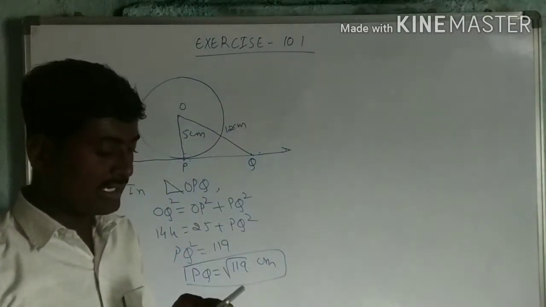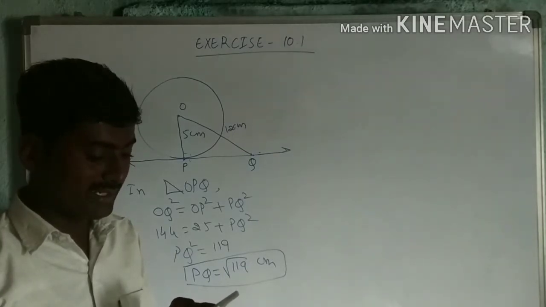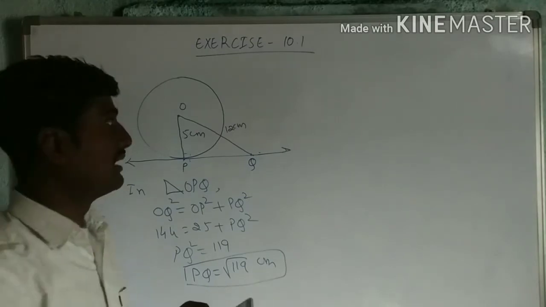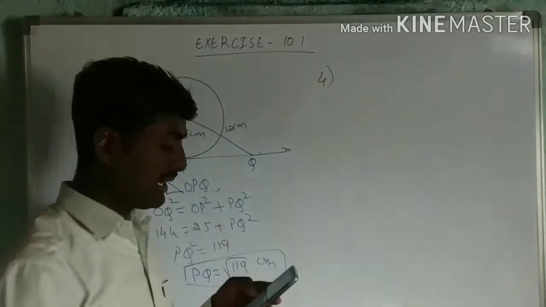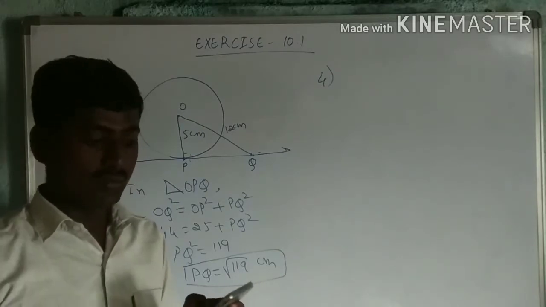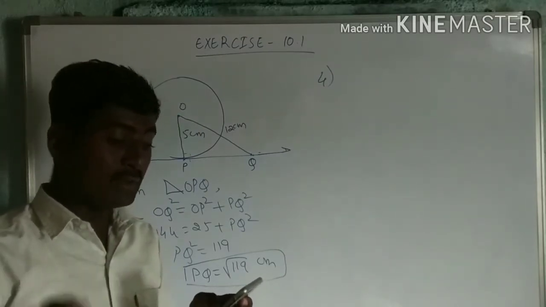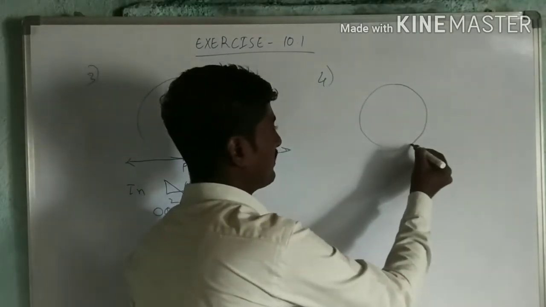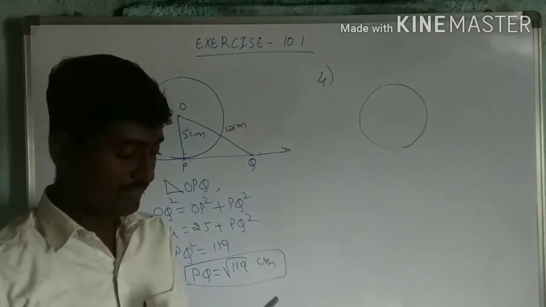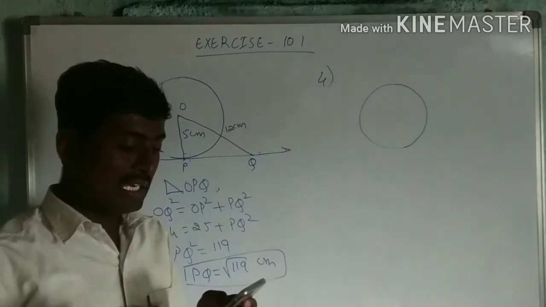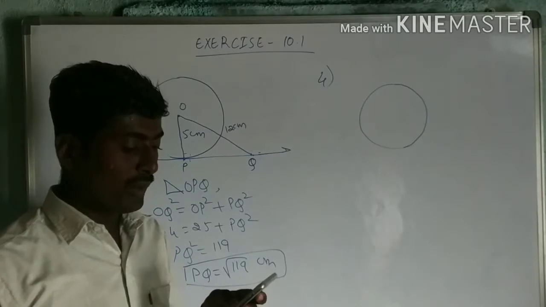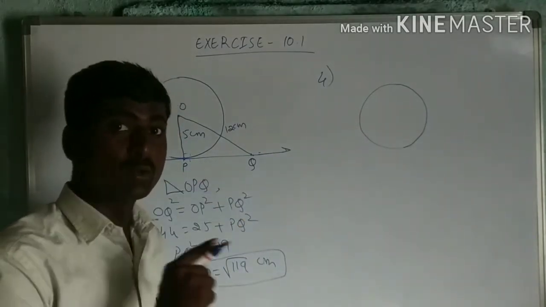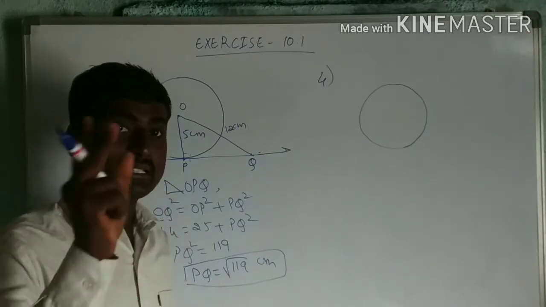Draw a circle and two lines parallel to a given line such that one is a tangent and other a secant to a circle. So we have to draw two lines. First we shall draw a circle. We can draw any two lines, but in those two lines, one must be secant and the other must be tangent.